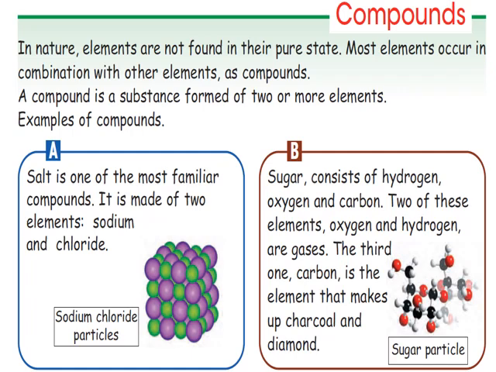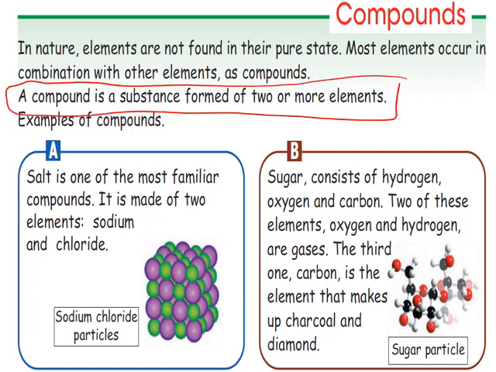In nature, elements are not found in their pure state. Most elements occur in combination with other substances as compounds. So what is the definition of a compound? A compound is a substance formed with two or more elements.